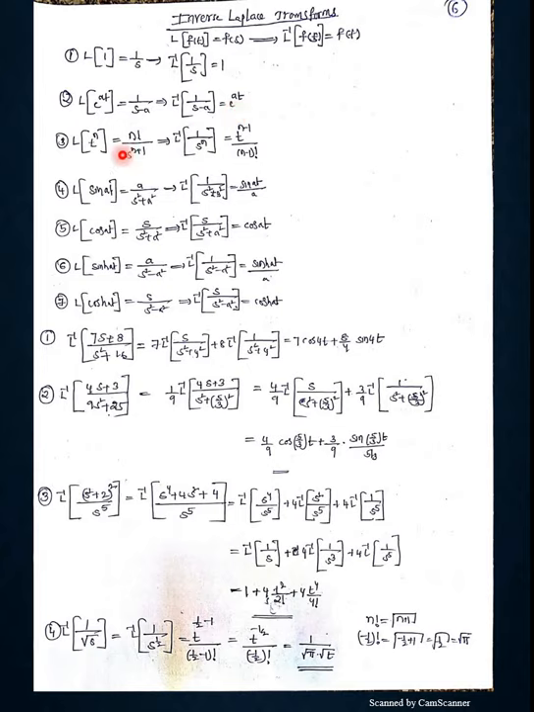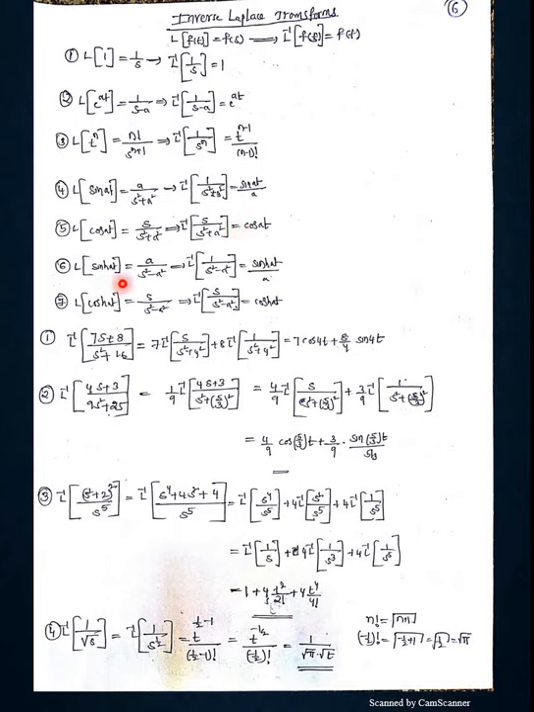L of t power n is n factorial by s power n plus 1. Now L inverse of 1 by s power n, I can write as t power n minus 1 by n minus 1 factorial. L of sin a t is a by s square plus a square. So L inverse of 1 by s square plus a square is sin a t by a. Look here, whatever constant is there on the left side, we are trying to keep on the right side. L of cos a t is s by s square plus a square. Then L inverse of s by s square plus a square is cos a t.